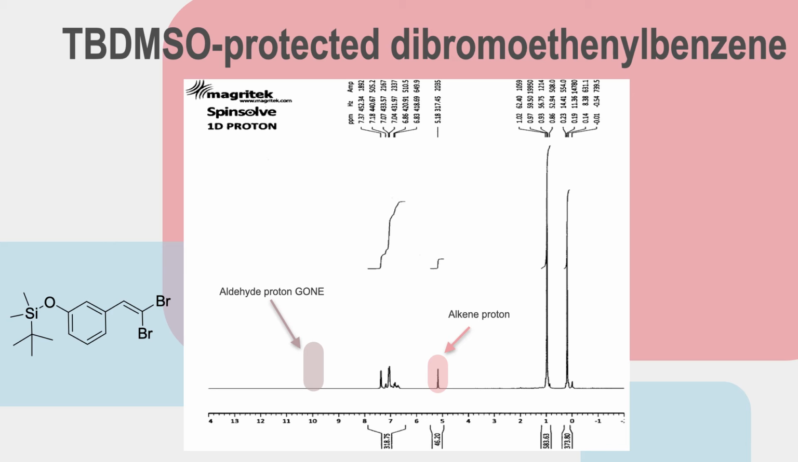This is an NMR spectra of the purified protected alkene compound. We can see the aldehyde proton has disappeared, and the proton from the alkene near the halogens is now present.